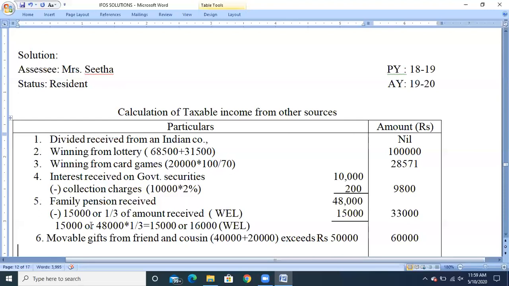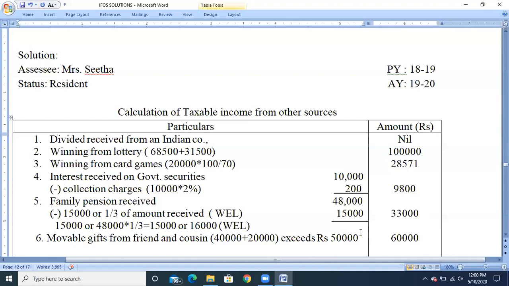So 15,000 or one third of actual amount received. The actual amount received is 48,000 into 1 by 3, so we'll get 16,000. So 15,000 maximum limit or 16,000 one third of amount received, whichever is less. The lesser value is 15,000. So 15,000 can be claimed as a deduction under section 57. So the balance amount, 33,000, will be taxable under the head income from other sources.